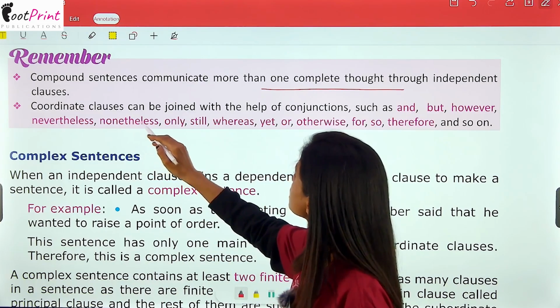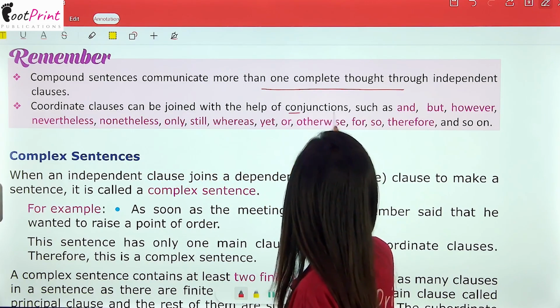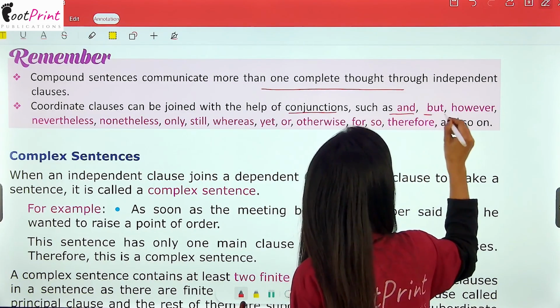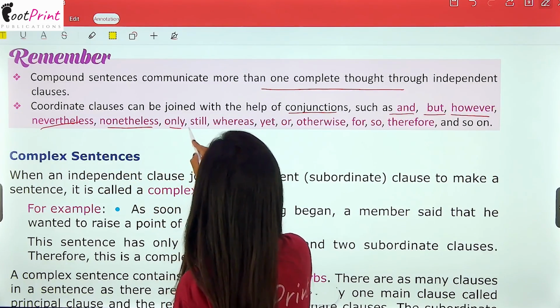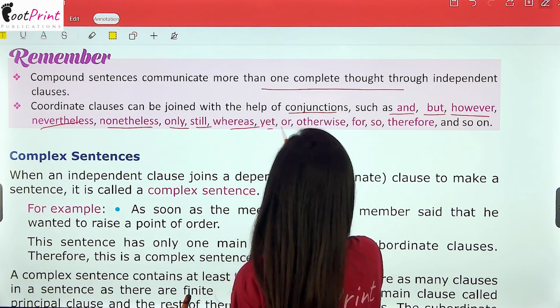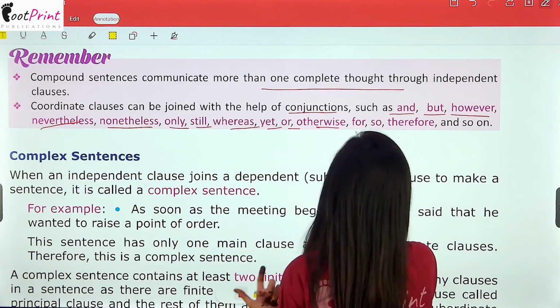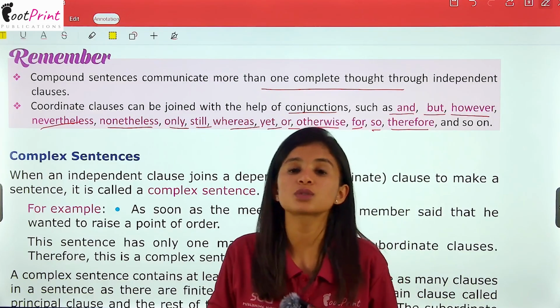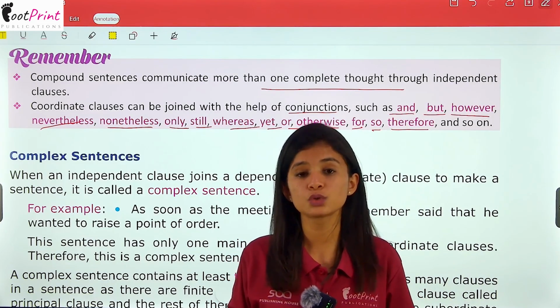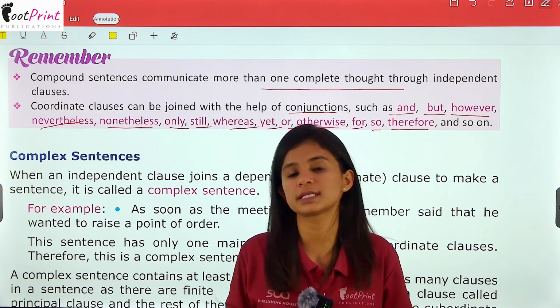Coordinate clauses can be joined with the help of conjunctions such as and, but, however, nevertheless, nonetheless, only, still, whereas, yet, or, otherwise, for, so, therefore and so on. There are so many conjunctions that you can use to join 2 or more sentences together.